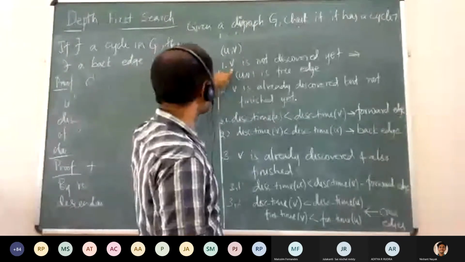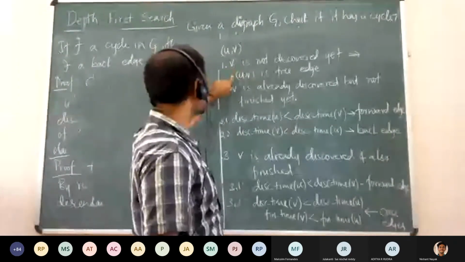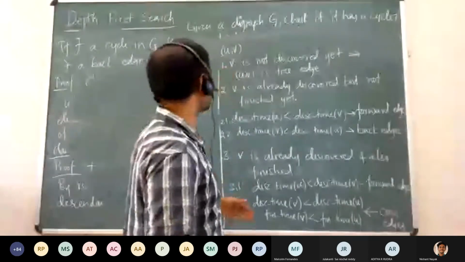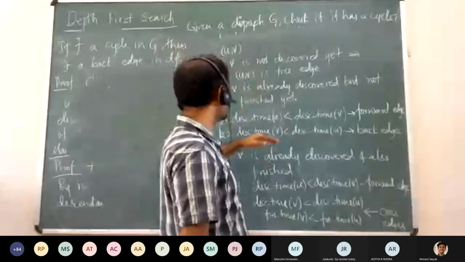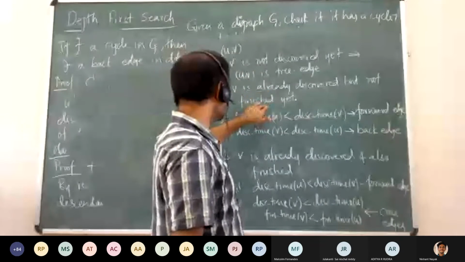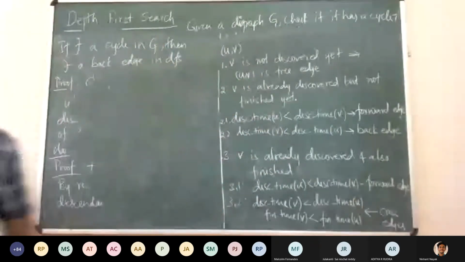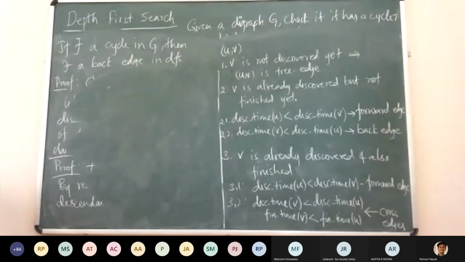So this is basically V is not discovered yet. That's a tree edge, right? So suppose it is discovered already. Once it is already discovered, there are only 2 cases. It is not finished yet, or it is already finished. Yeah, we have covered all the cases. Good. Okay. So does this take only linear time? How much time does all this checking take? So what's 3.2 again? What do you write for 3.2?